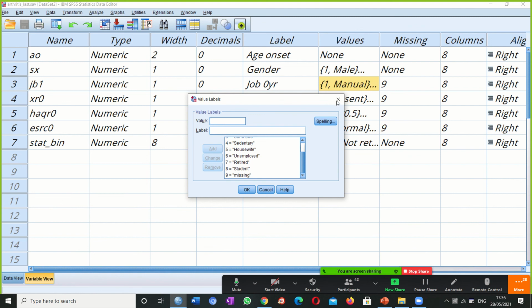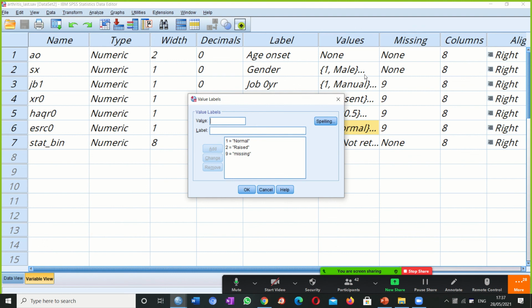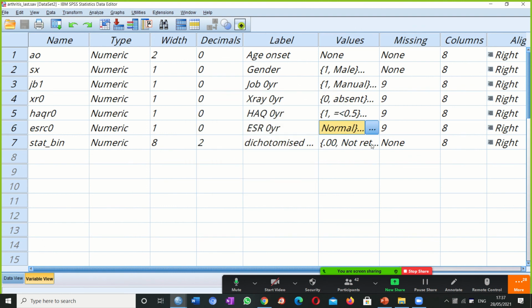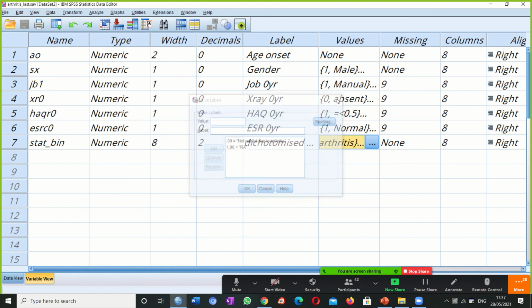So we have such expressions here, and we have absent, present, missing, and we have these measurements. And here I have normal, brace, missing expression, and here not retired due to arthritis, and that.